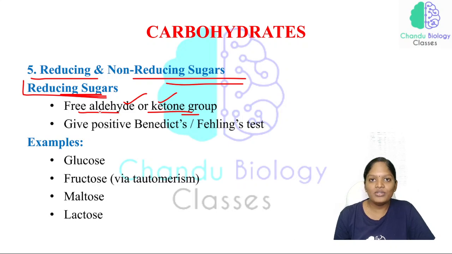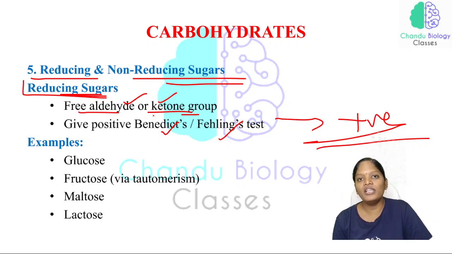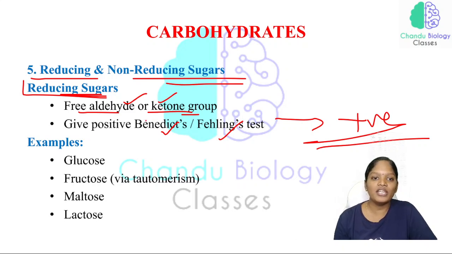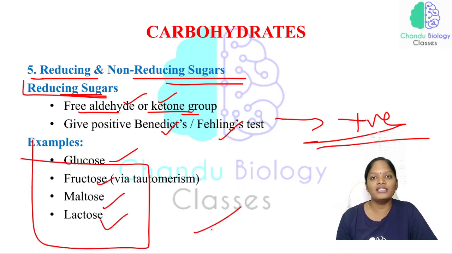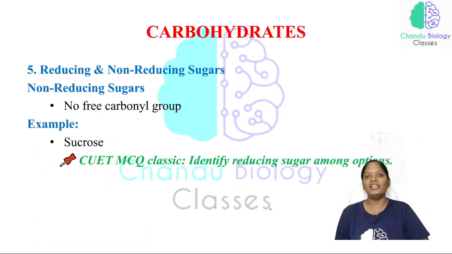And these reducing sugars, whenever they undergo the Benedict test and the Fehling test, give positive results. So those sugars which give a positive result for the Benedict test and the Fehling test, we call reducing sugars. Examples of reducing sugars are glucose, fructose, maltose and lactose. All of these are considered reducing sugars, and all of them have a free aldehyde or ketone.